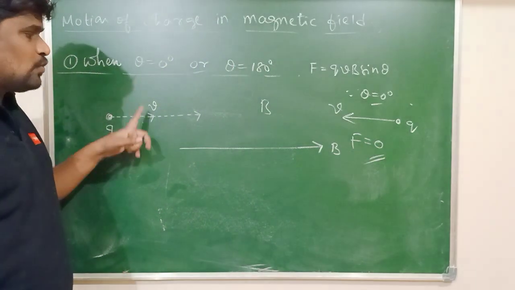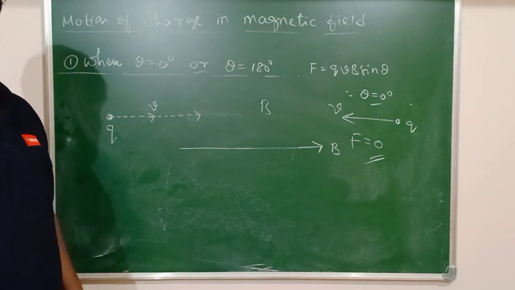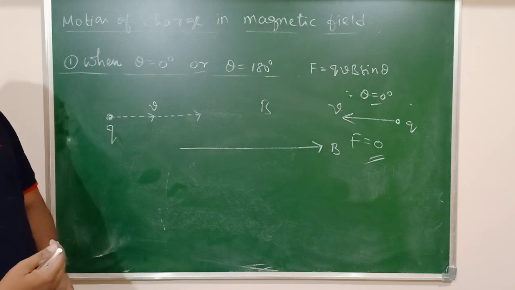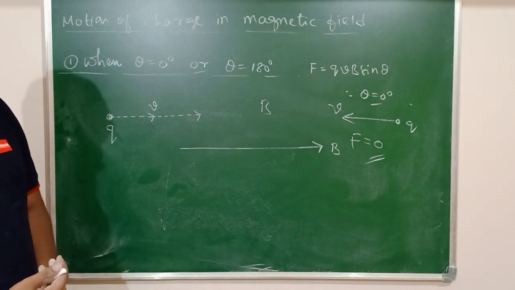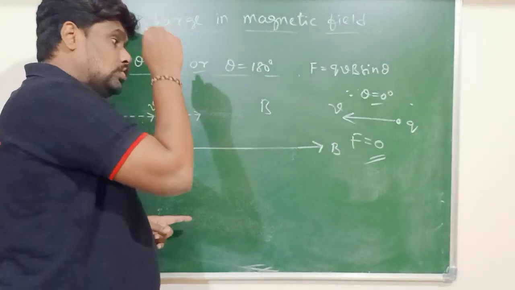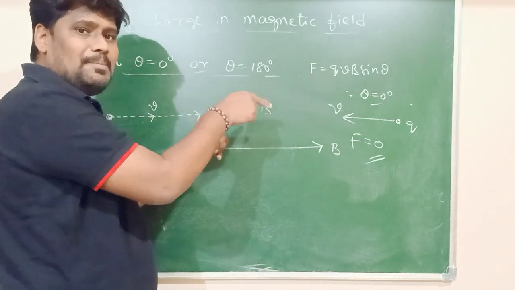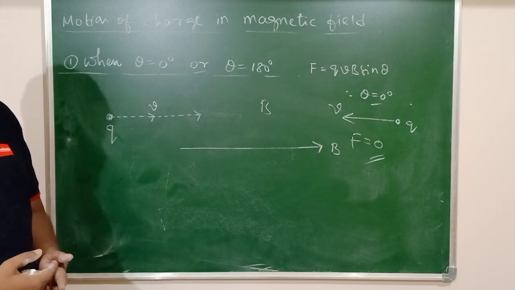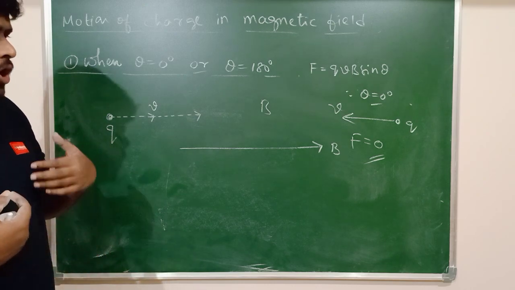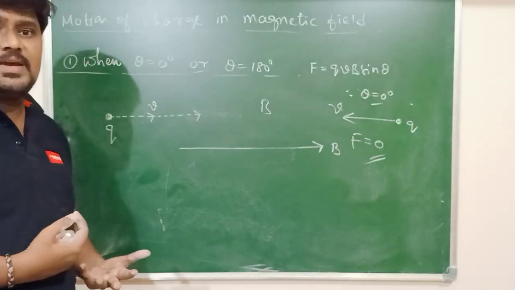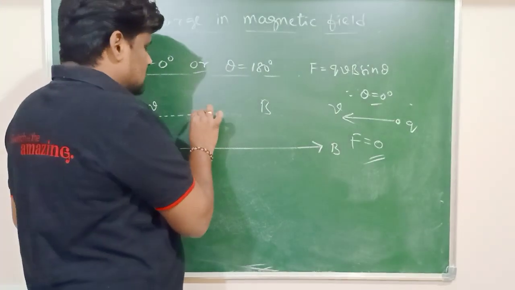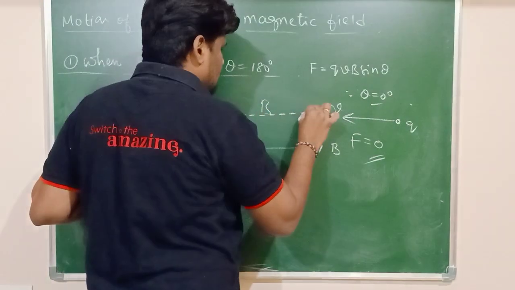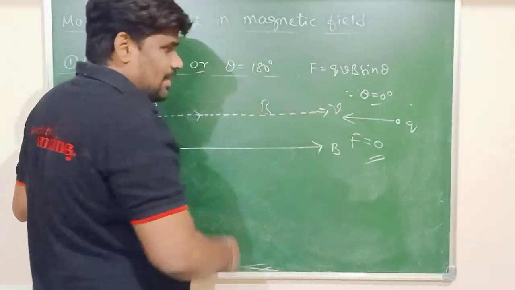When no force is acting on a charged particle, you know very well the direction of motion of the charged particle is not going to change. Or else, the charged particle is not deviated in the magnetic field. What is the meaning of that? If the charged particle is not deflected by the magnetic field, definitely it will go straight inside the magnetic field.